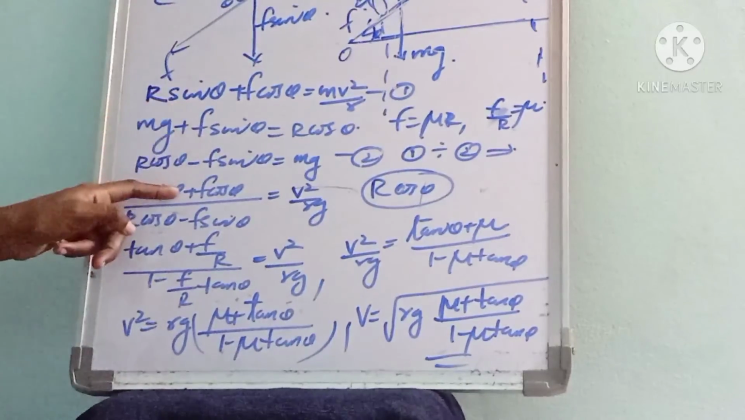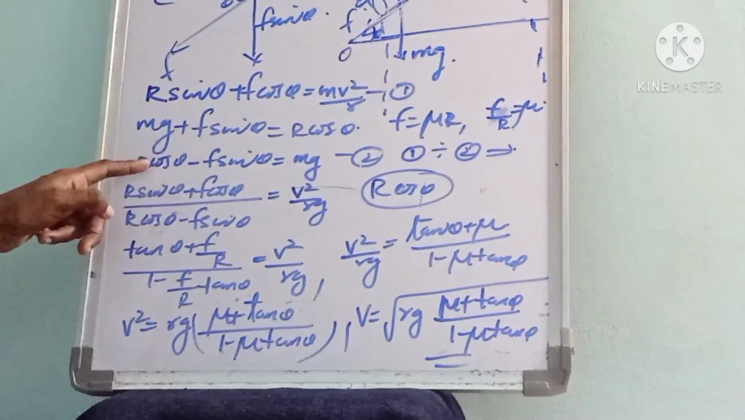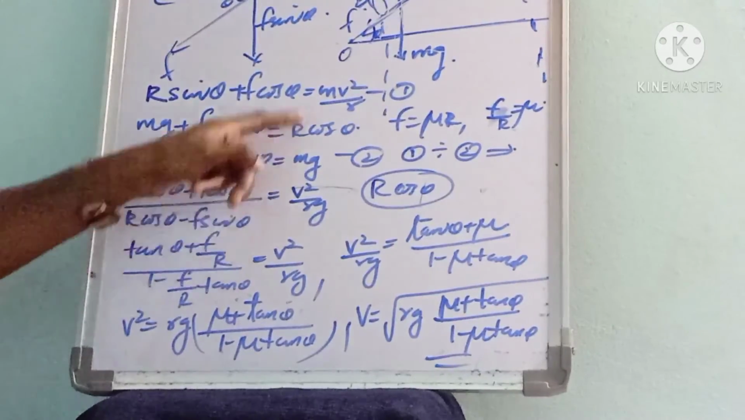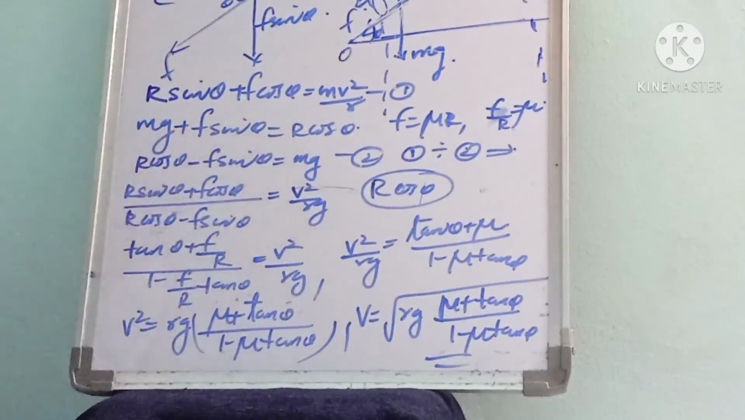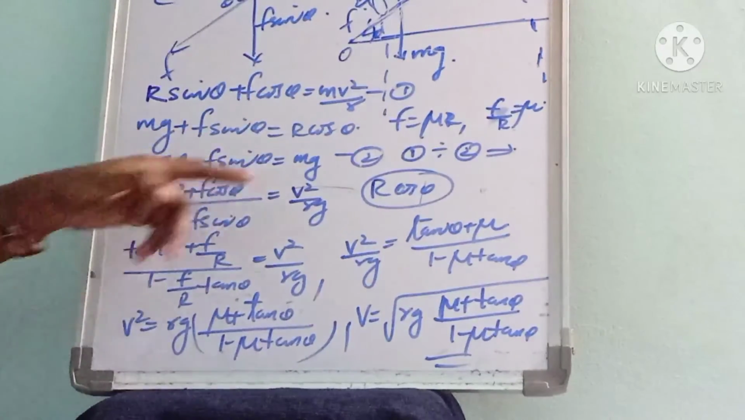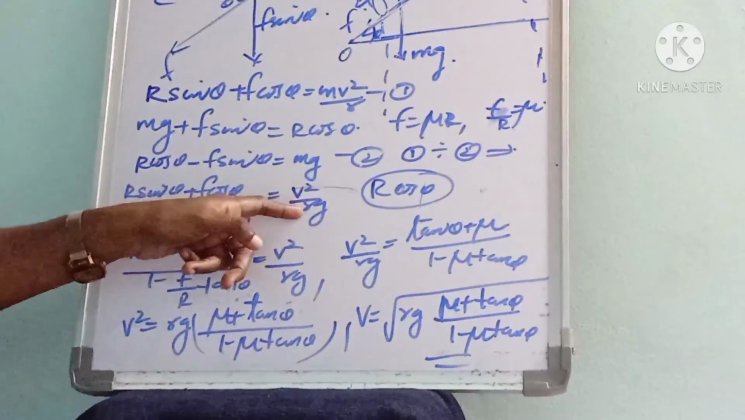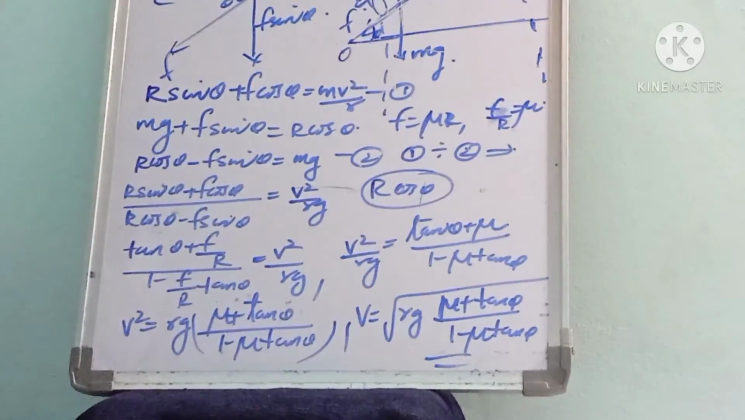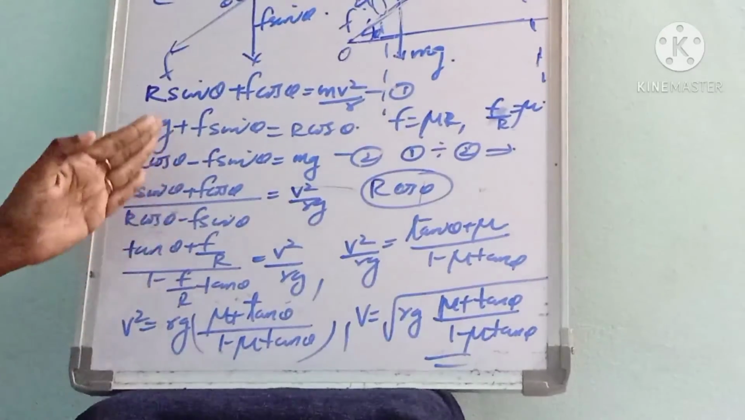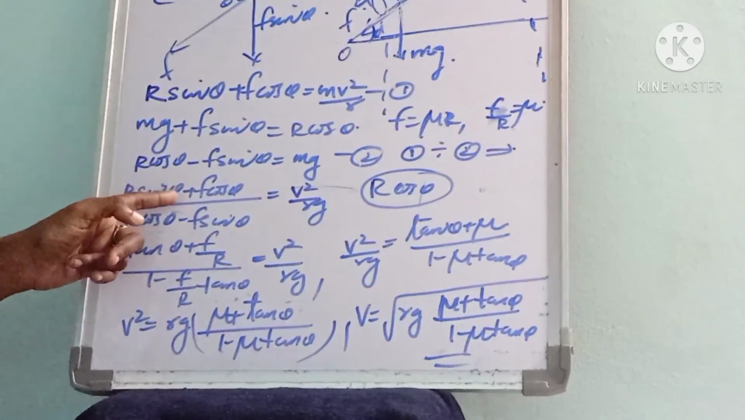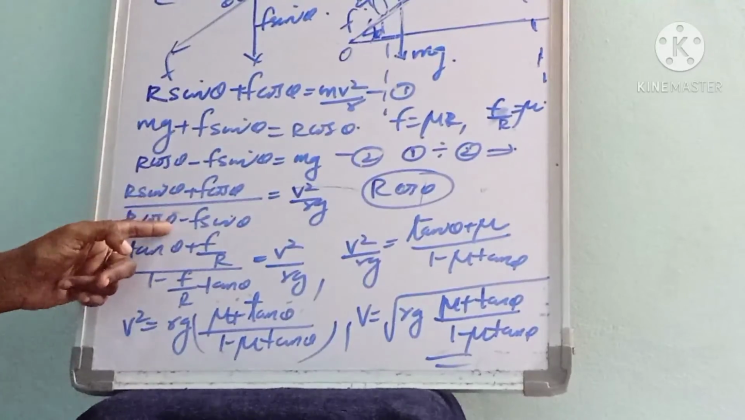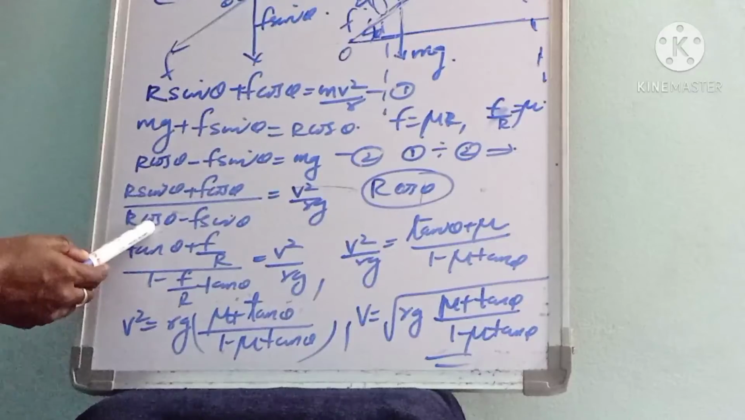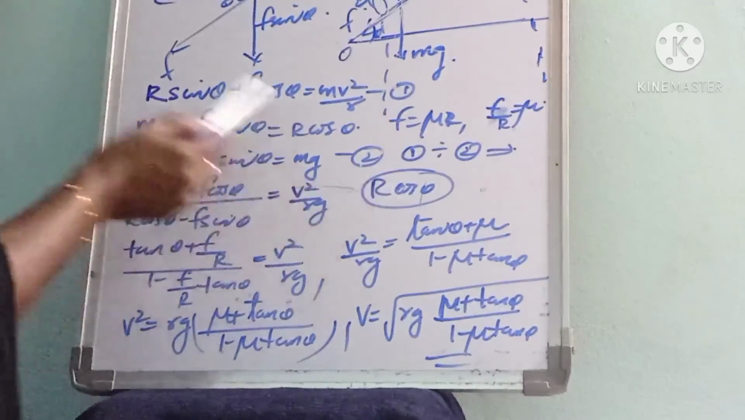So R sin theta plus F cos theta divided by R cos theta minus F sin theta is equal to mv square by R by mg. The m's cancel, remaining v square by Rg. Isn't it? Next we divide the numerator and denominator of the LHS by R cos theta.